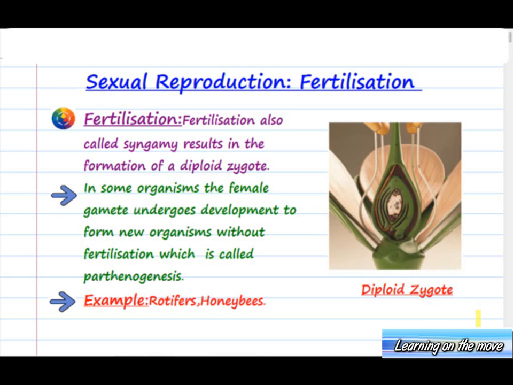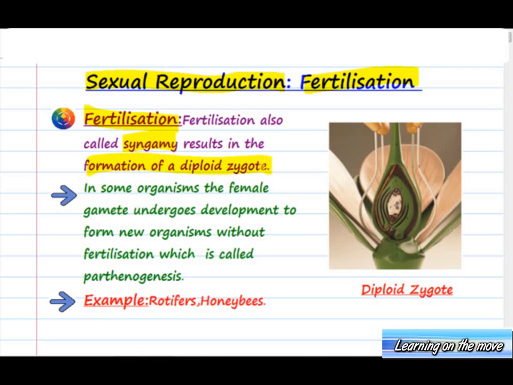We'll begin with the topic sexual reproduction, fertilization. So in this topic, we'll study about sexual reproduction taking place in the form of fertilization. Very firstly, we'll see what is fertilization. Fertilization, also called syngamy, results in the formation of a diploid zygote.